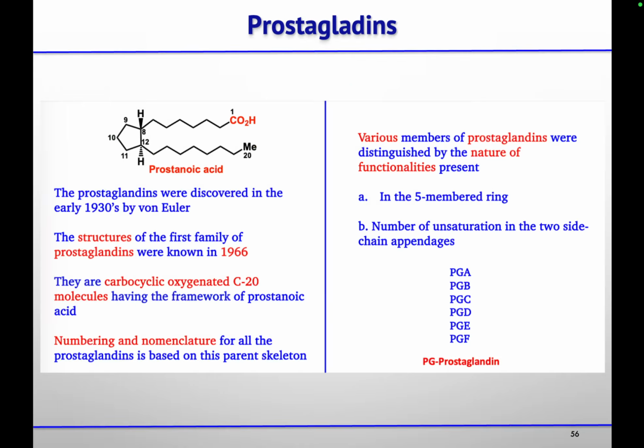Okay. So the last molecule that we have to discuss is prostaglandins. So these prostaglandins contain this five membered ring having two substituents, and they were discovered in the 1930s by von Euler. It consists of a five membered ring, and the structures differ in the number of unsaturations in the two side chains.